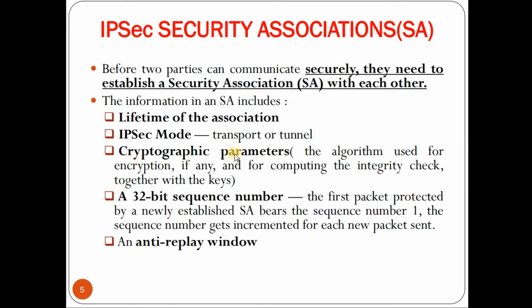Next is cryptographic parameters, the algorithm used for encrypting, if any, and for computing the integrity check, together with the keys we need to mention. Next, the 32-bit sequence number. The first packet protected by a newly established SA bears the sequence number 1. Then the sequence number gets incremented for each packet that is sent over a security association. Finally, an anti-replay window.